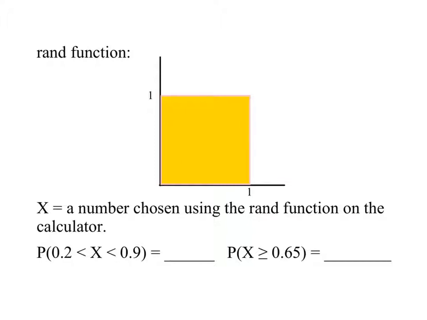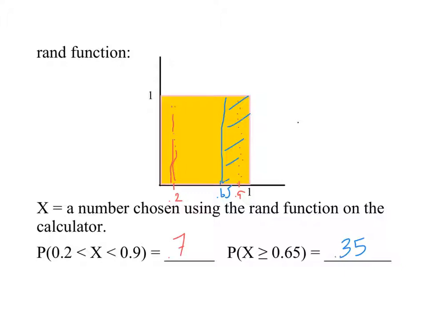So the probability that that number is between 0.2 and 0.9. So think about, if here's 0.2 and here's 0.9, what's the probability of being between there? It's the area, so it's 0.7. The probability of being above 0.65, now we're talking that area, and that's 0.35. So again, we've been dealing with density curves, so I'm not going to do a lot of examples here in this video, but we use area to do it because there's an infinite number of outcomes.